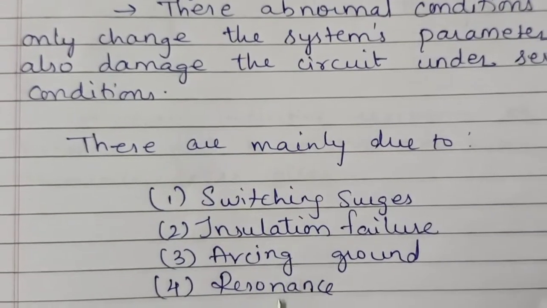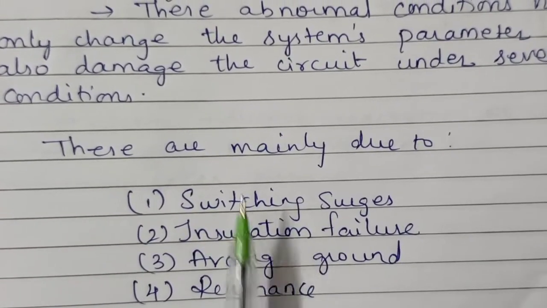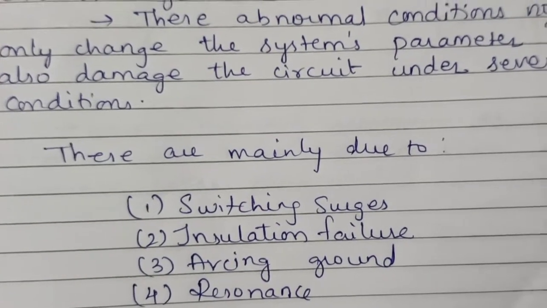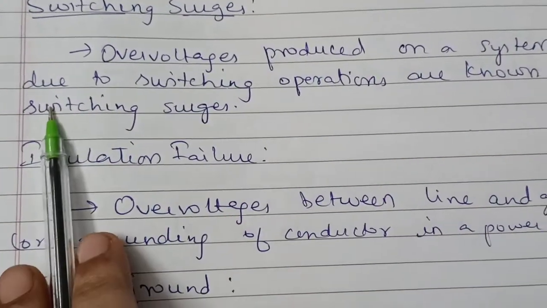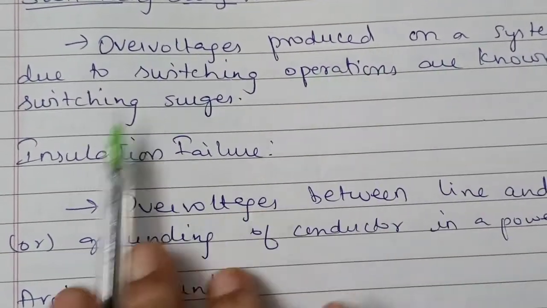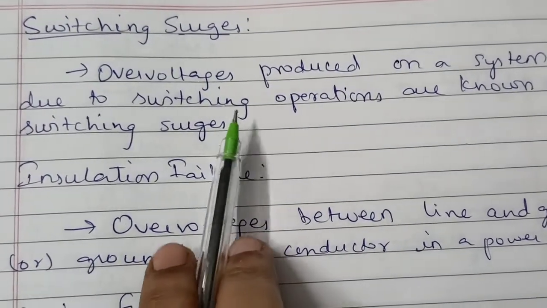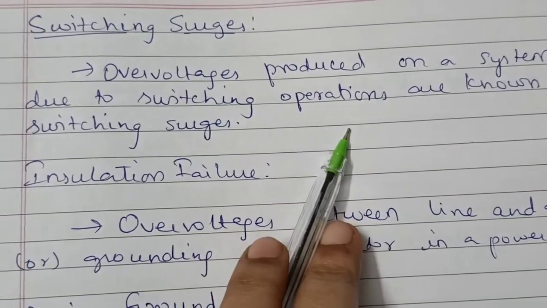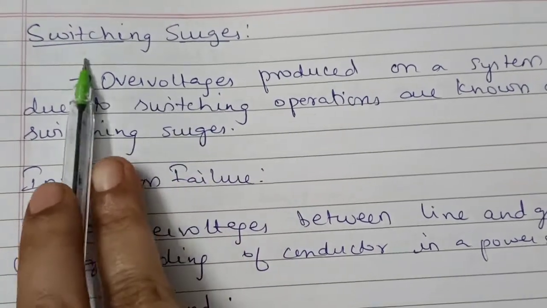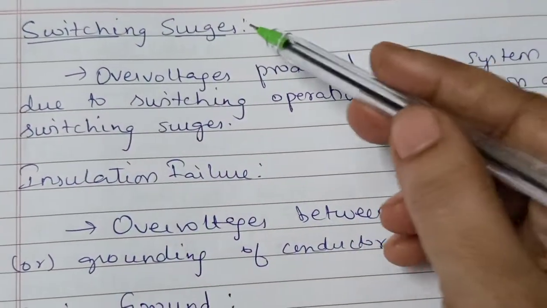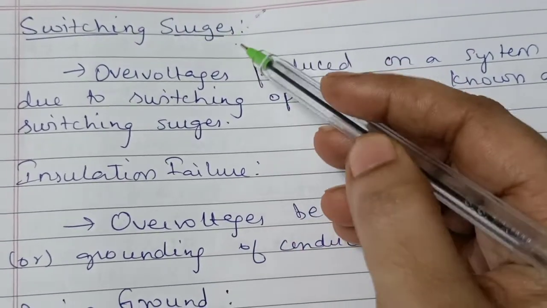Now we'll see in depth what these four things are for which these abnormal conditions occur. What is meant by switching surge? Over voltages produced on a system due to switching operations are known as switching surges. The constant switching on and off of the system will obviously create some over voltage in the system. That is nothing but called a switching surge. Surge is nothing but some increase, and here we are talking about voltage, so some increase in the voltage.